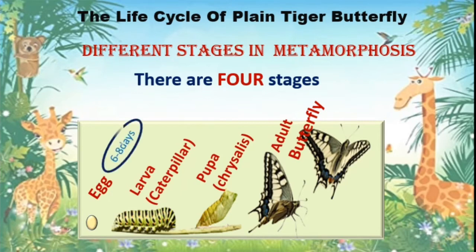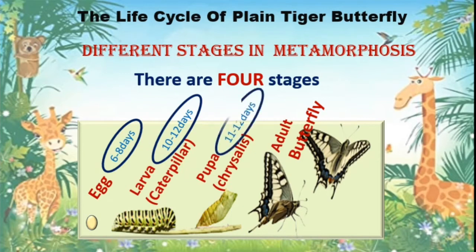Egg stage remains for 6 to 8 days. Caterpillar stage remains for 10 to 12 days. Pupa stage is about 11 to 12 days. And then it becomes an adult butterfly. You can see in this picture.